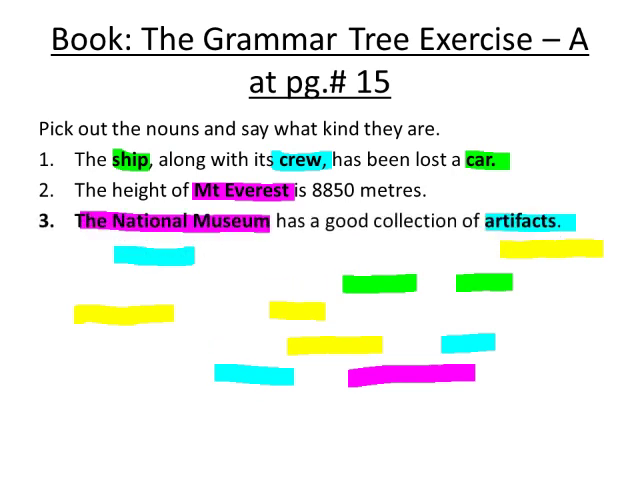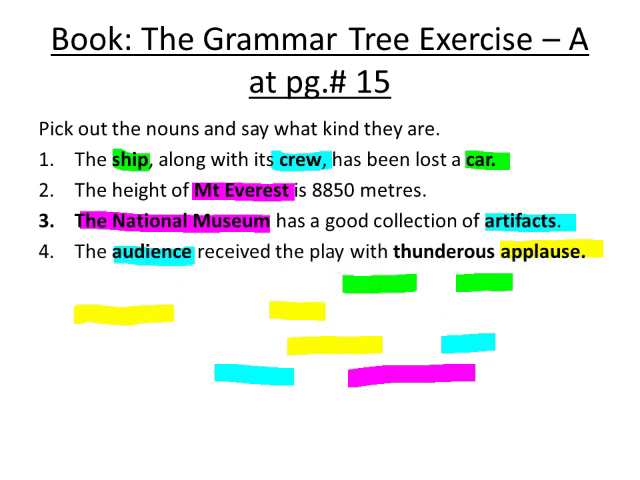The National Museum and artifacts. Here are 2 nouns in sentence number 3, the National Museum and artifacts. The National Museum is actually a specific name of a museum. That's why it's a proper noun. Artifacts is a collection. That's why it's a collective noun. The audience received the play with thunderous applause. Here audience is actually a group of people which is watching a play. That's why it's a collective noun, because it's showing a collection.